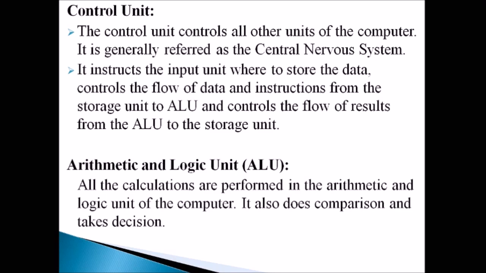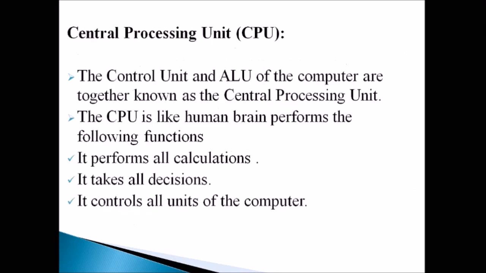And next one is arithmetic and logic unit. Shortly we can call it ALU. This actually performs all the calculations and also does comparison and takes decisions. Next one is central processing unit. Shortly we call it CPU. The control unit and ALU of the computer are together known as the central processing unit. It is nothing but the combination of control unit and ALU, called CPU.